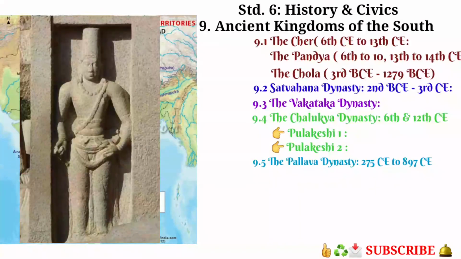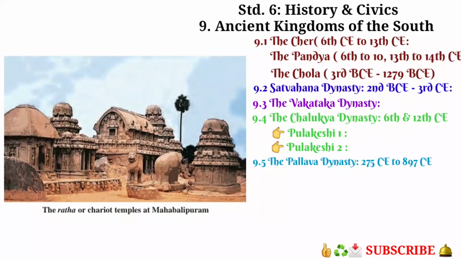His son Narasimhavarman repulsed the attack on his kingdom by the Chalukya king Pulakeshi II. Okay, students, just now I have told you the meaning of repulsed. Repulsed means fight back or push back. One more important thing about Narasimhavarman: the famous Ratha temples of Mahabalipuram were sculpted during his reign. Yes, students, do you know about Ratha temples?